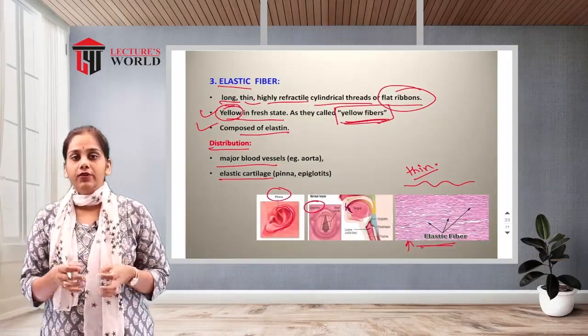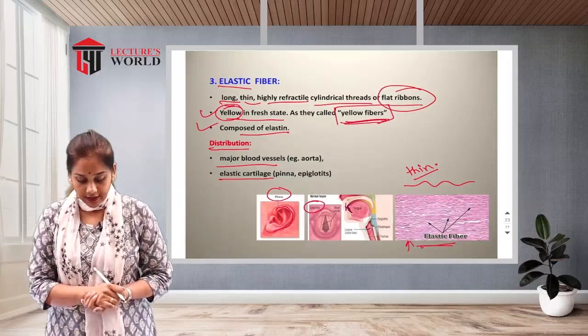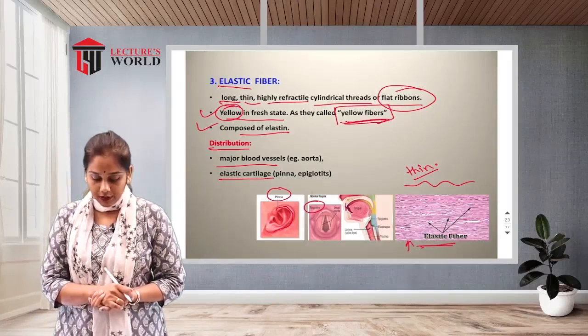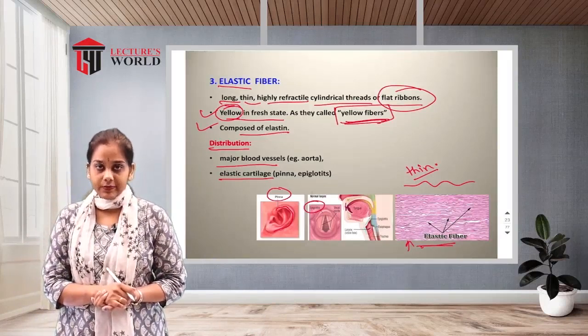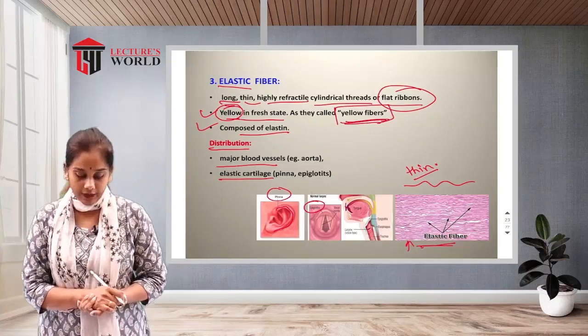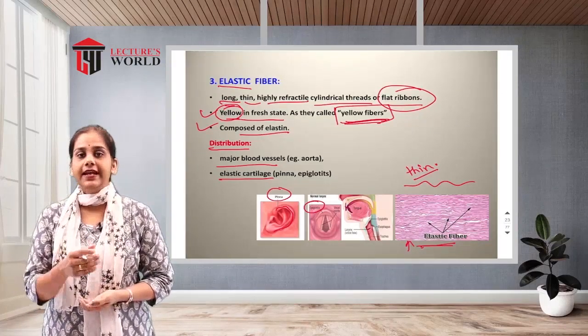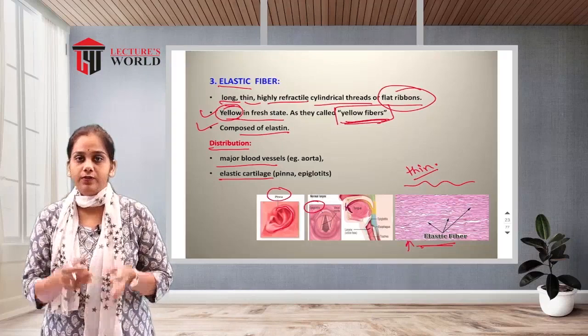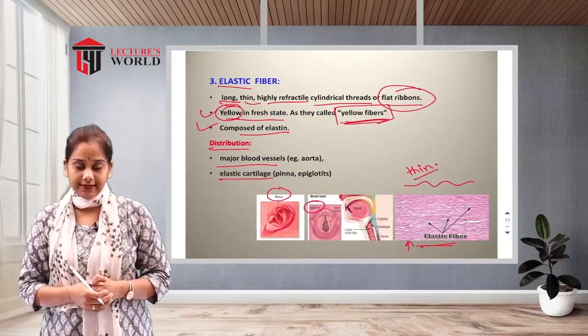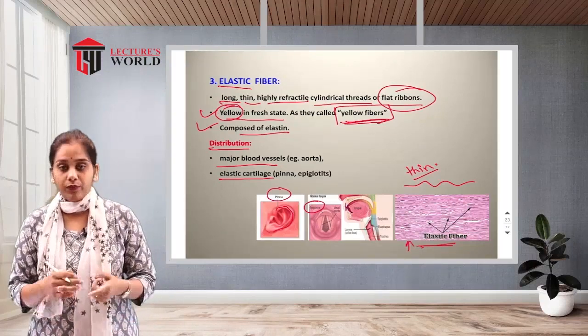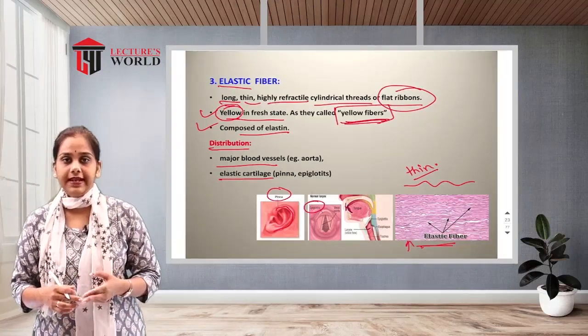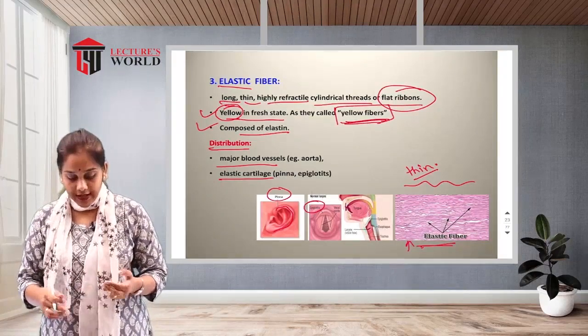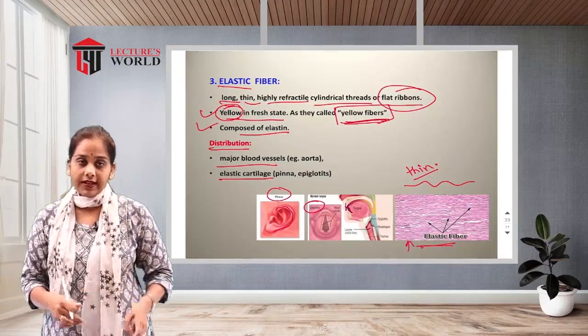So they are located inside the pinna and the epiglottis, as well as the major blood vessels like the aorta. Why? Because of the elasticity, due to the presence of elastin. So these are the three most important fibers: collagen fibers, reticular fibers and elastic fibers.